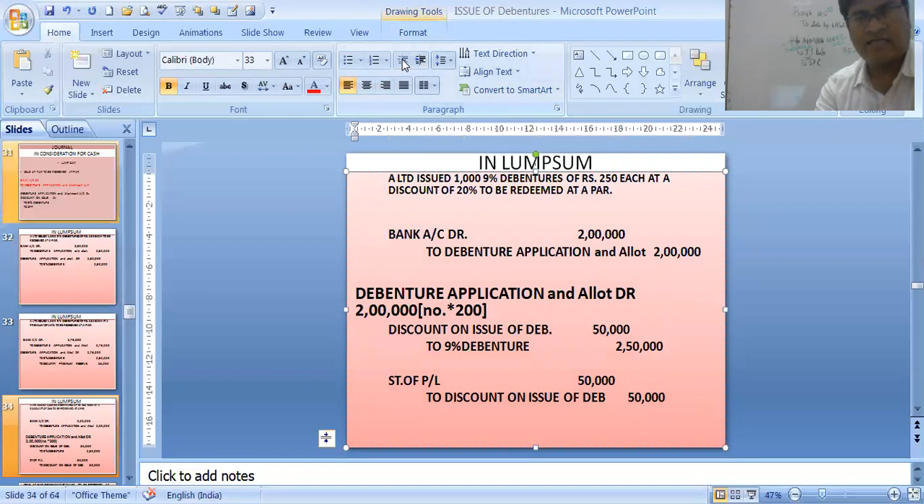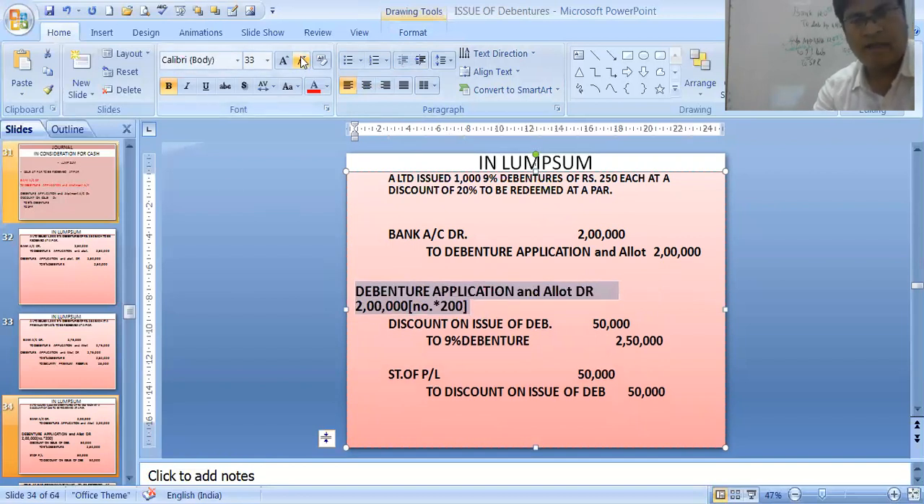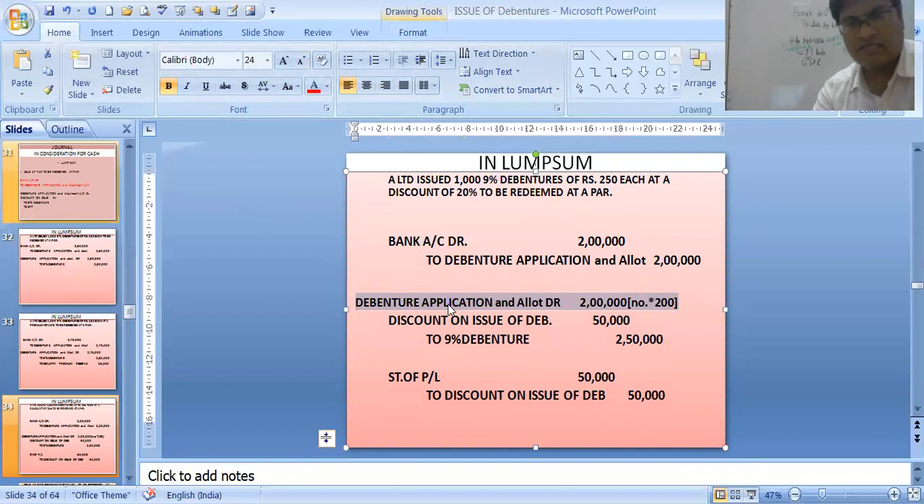So it is like this. Number of debentures we have just multiplied and we got this. Debenture application allotment debit 2 lakhs. Discount on debentures will also be debited because debenture value will never change. It is just like your share capital. It is also 2,50,000. The discount value is shown over here, just as I have given you the example.